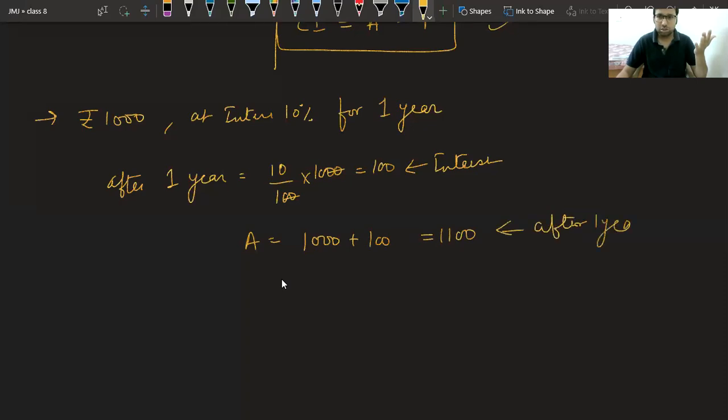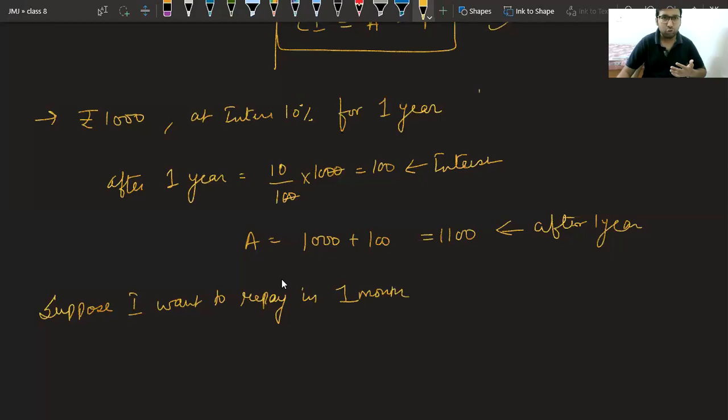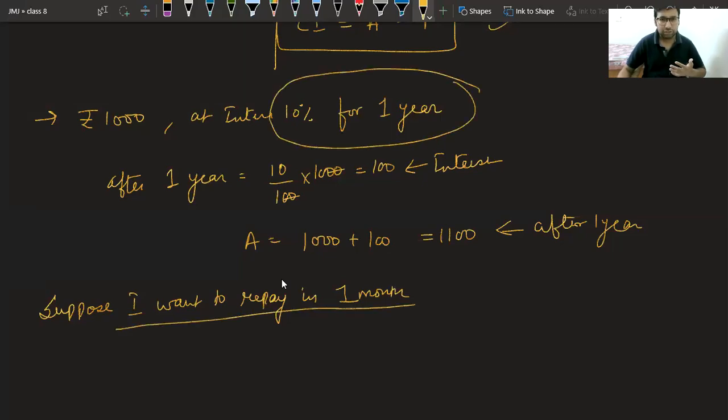But suppose you gave me money for 1 year, but next month I got the money from somewhere and I want to repay you. Suppose I want to repay in 1 month. You gave me money for 1 year at 10% interest. I want to repay in 1 month. Now tell me, how much money will I give?